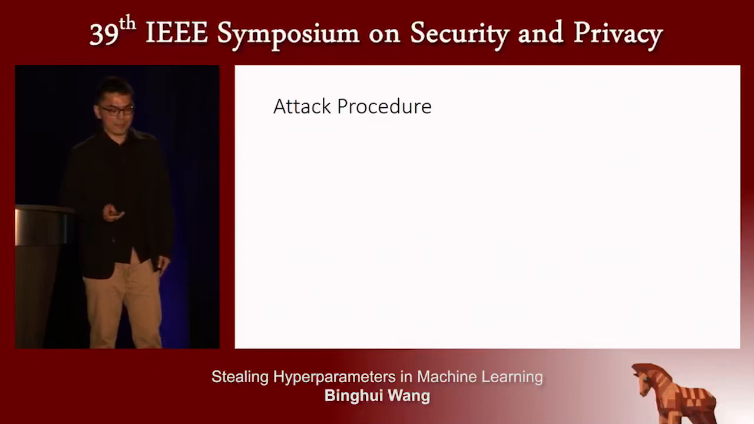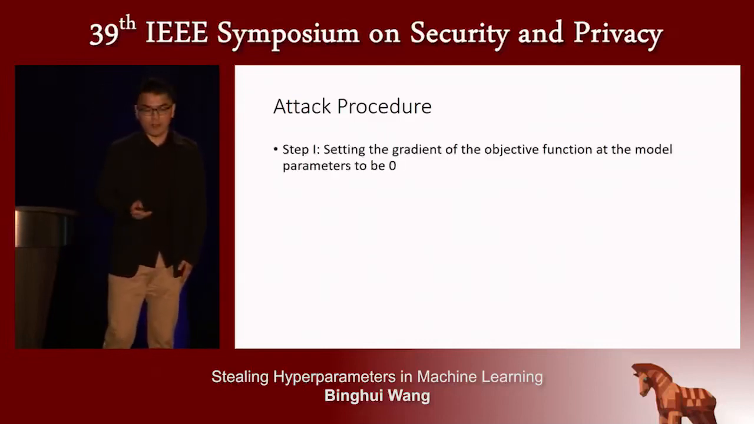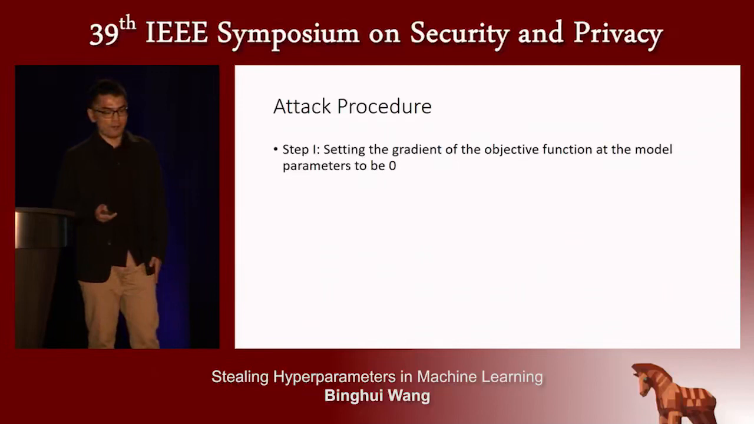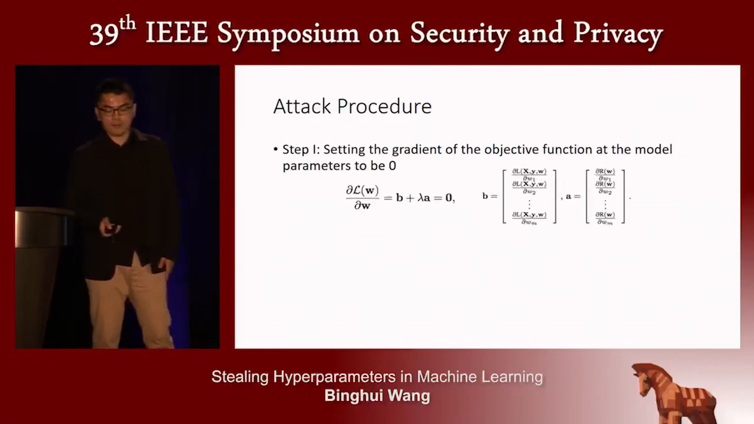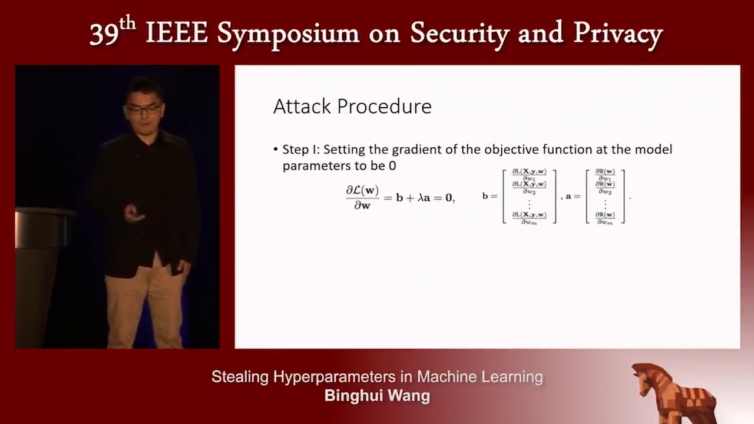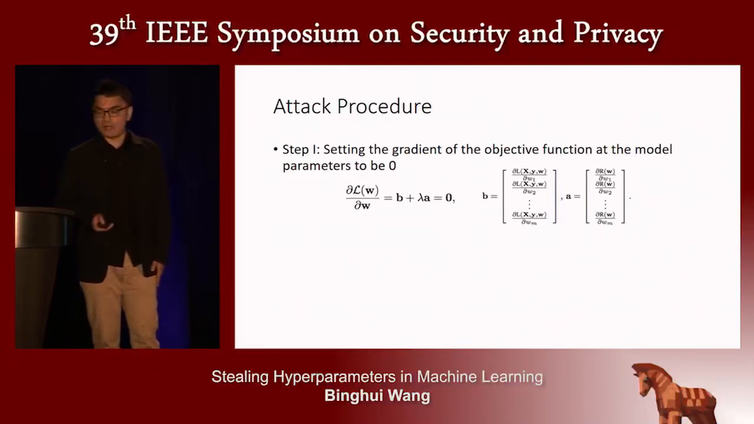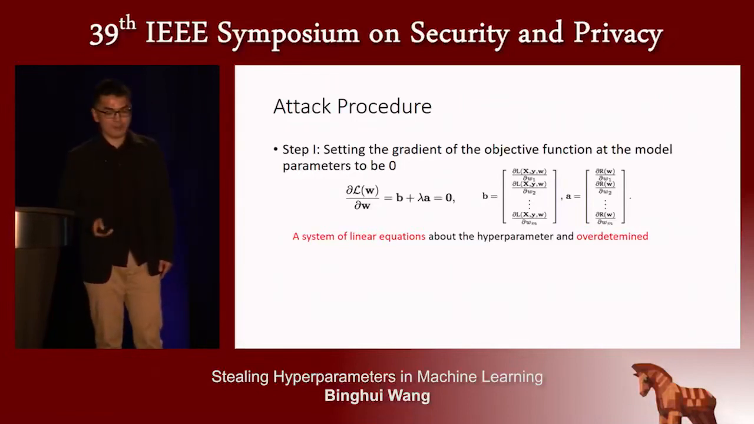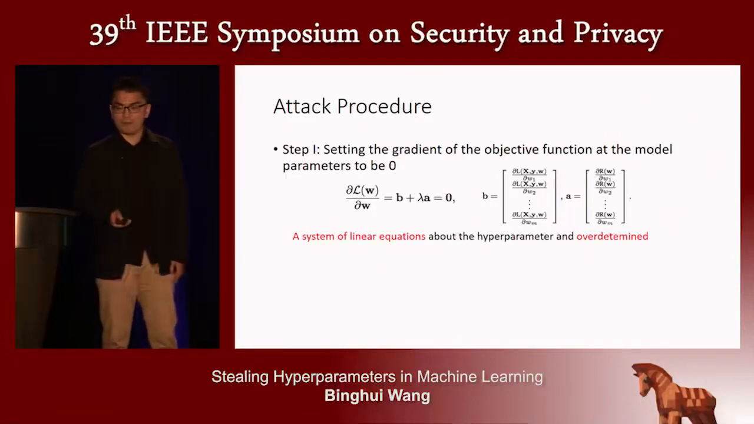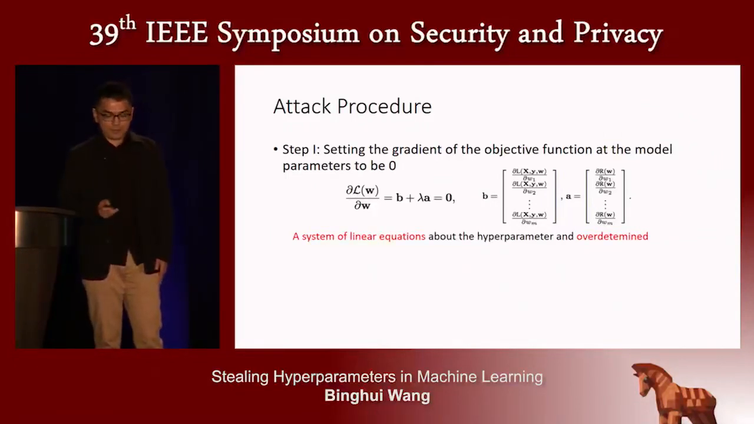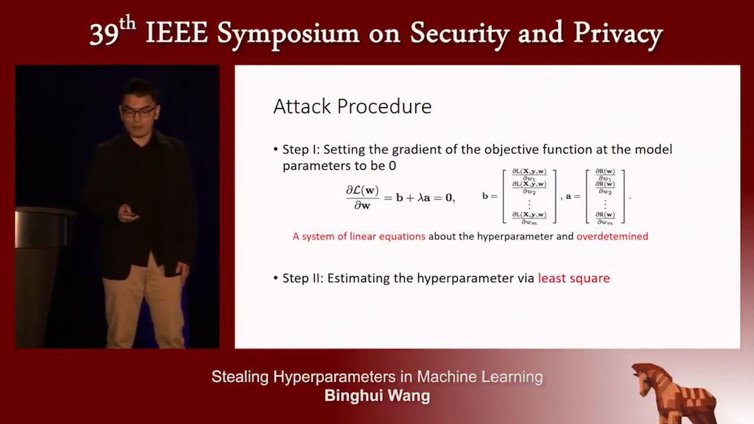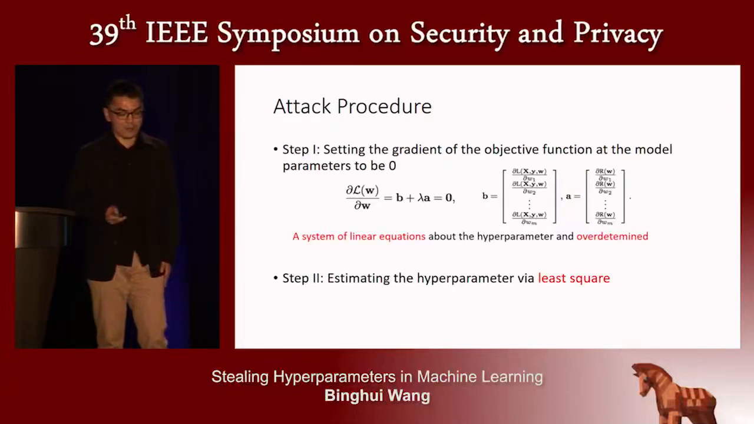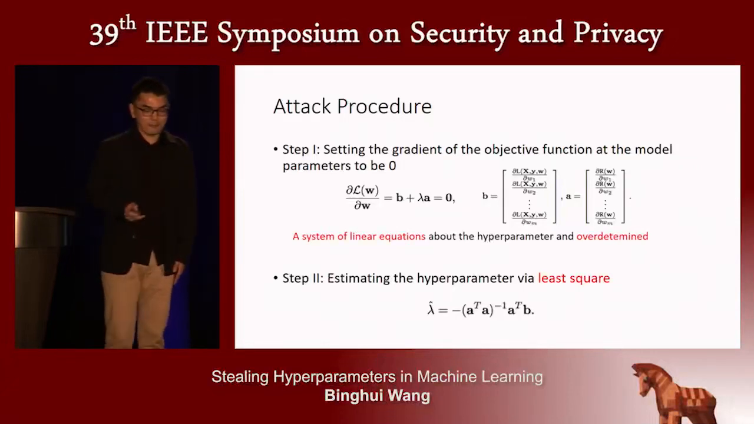It consists of two steps. In step 1, we set the gradient of the objective function at the model parameters to be 0. And then we have this equation. Here, for different machine learning algorithms, A and B are different. This equation is a system of linear equations about the hyperparameters. Here, the number of equations is more than the number of hyperparameters, so this system is overdetermined. Then in step 2, we use the least square method to estimate the hyperparameters as follows.